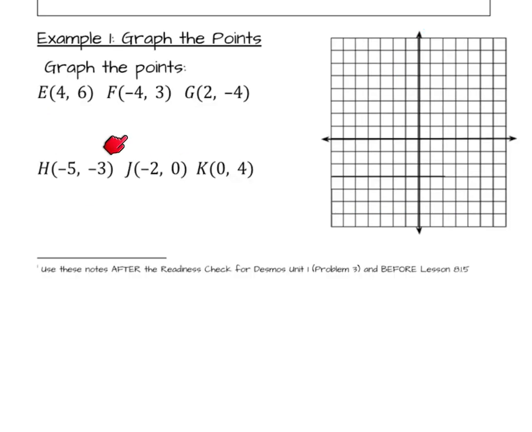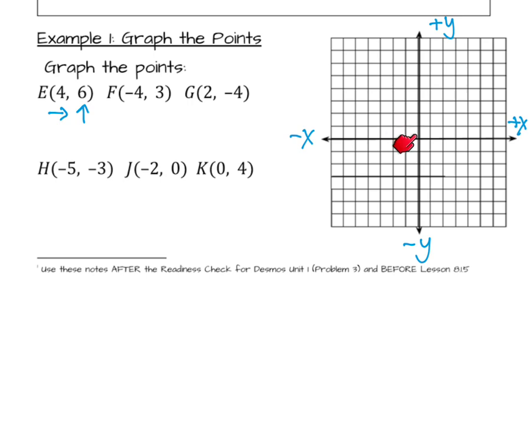We also can, given coordinates, graph the point. So again, let's label our coordinate grid. Positive x is to the right, negative x is to the left, positive y is up, negative y is down. So for E, x is 4, so it's a positive 4, so I'm going to go to the right. So let's draw a right arrow. And the y-coordinate is a positive 6, so positive y means I'm going to go up.